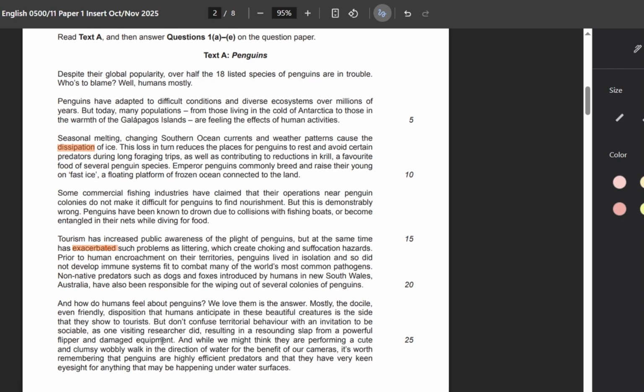So it means that they're dangerous, that they can attack anytime, right? So they're no more friendly now, they're no more social now. Well, we might think they're performing a cute and clumsy walk in the direction of water for the benefit of our cameras. It's worth remembering that penguins are highly efficient predators, that they have very keen eyesight for anything that will be happening at the water surface. So it means that all opposites of friendly and social could be the answer here.